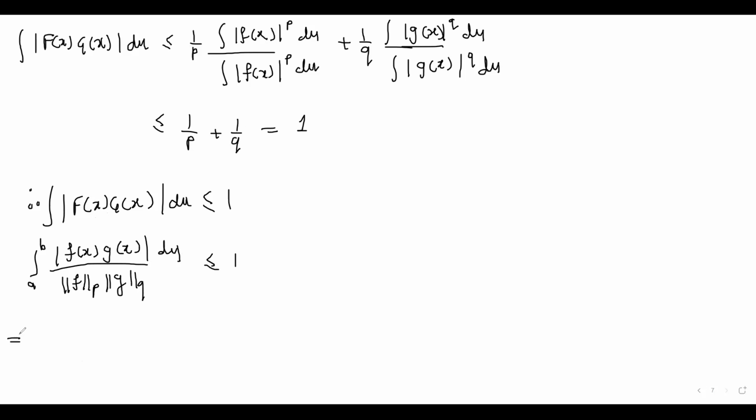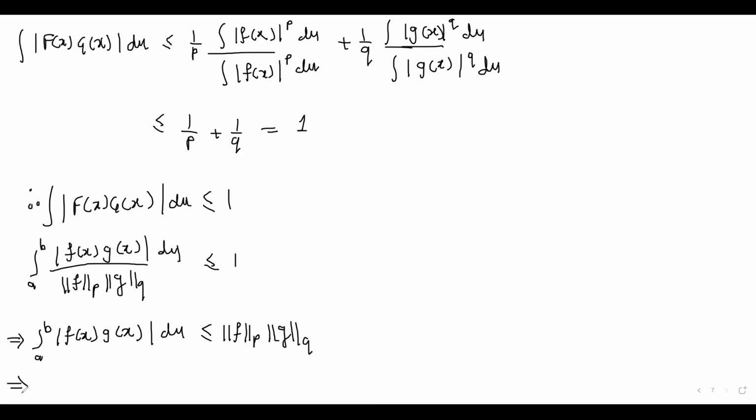So this implies that integration a to b mod of f of x into g of x du is less than or equal to norm of f over p and norm of g over q.